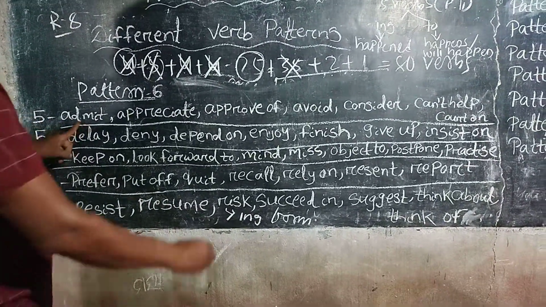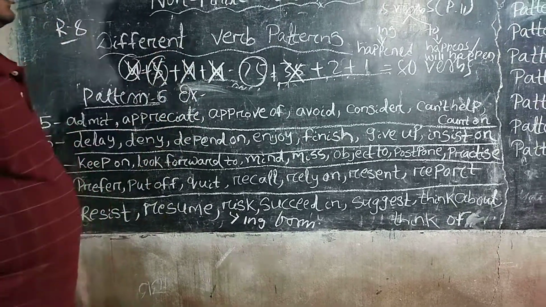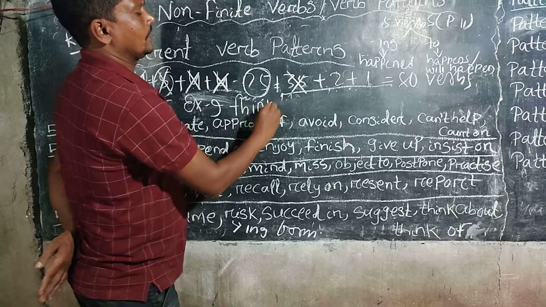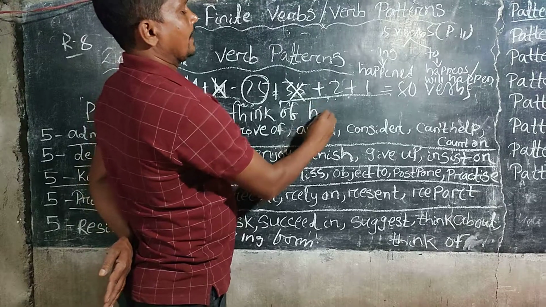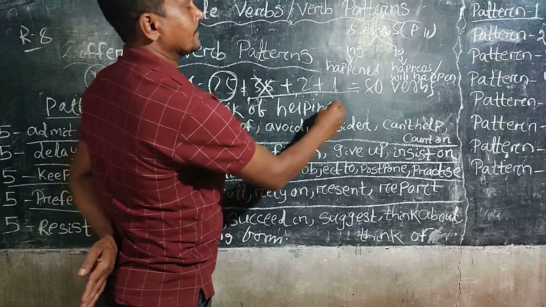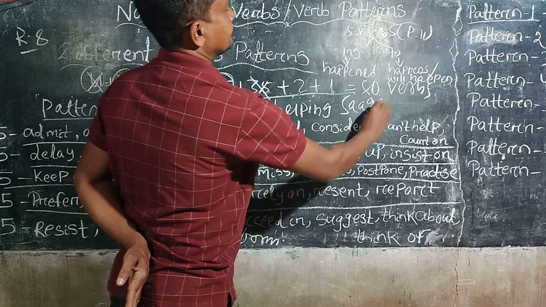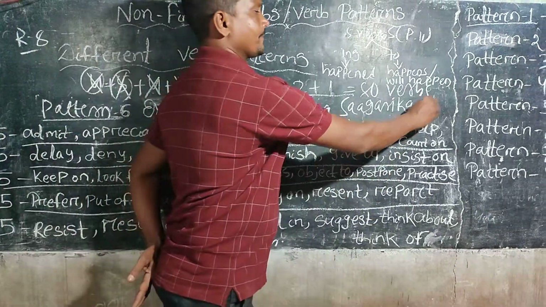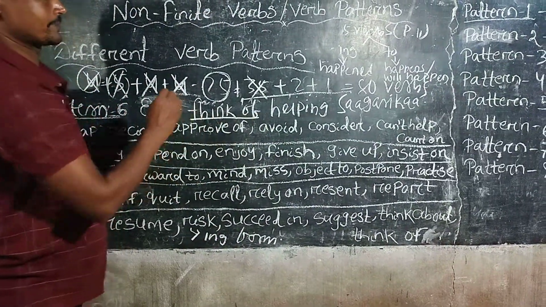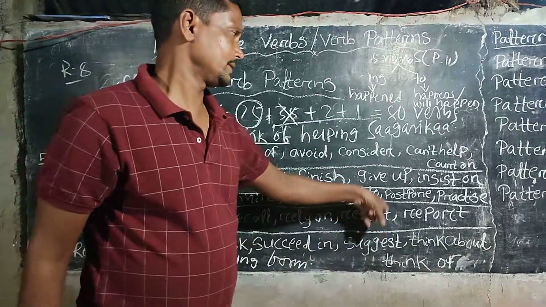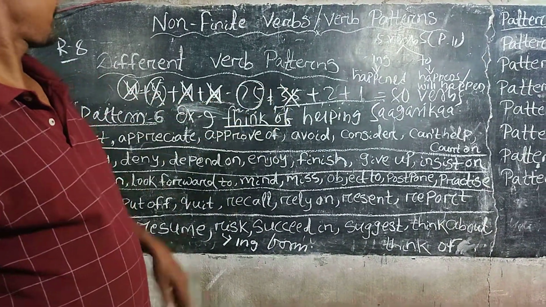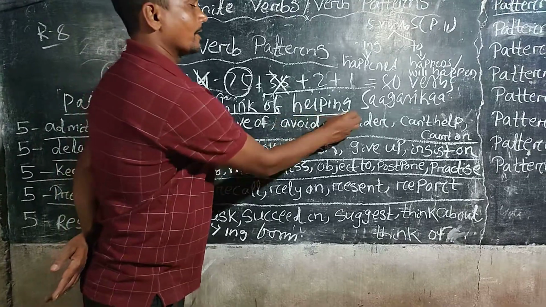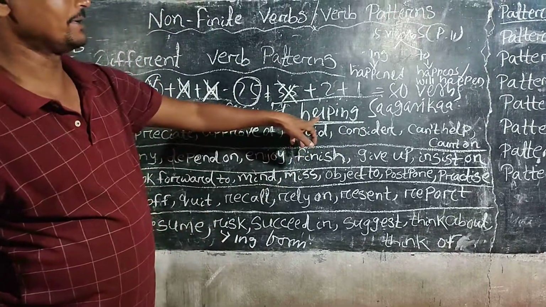Example: I think of helping Sagarika. Here, think of is the verb, and this verb belongs to pattern number 6, that means the 35 verbs. So it takes the verb pattern ing, and it becomes helping.